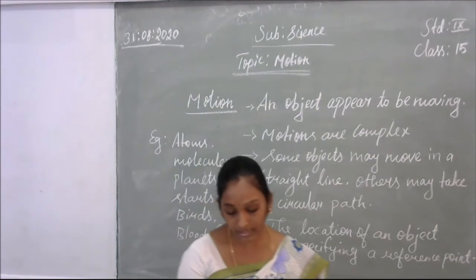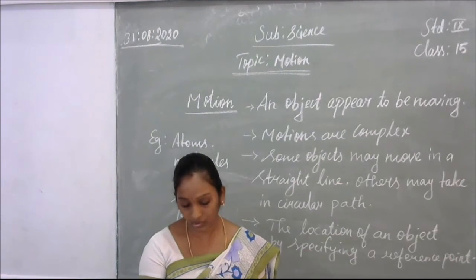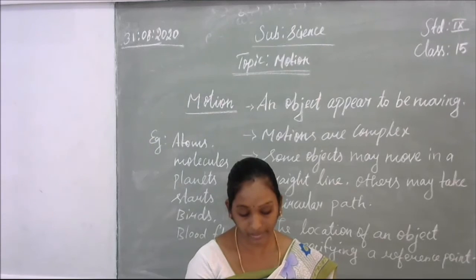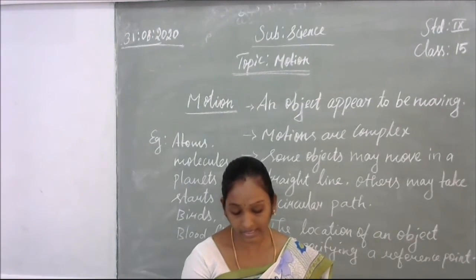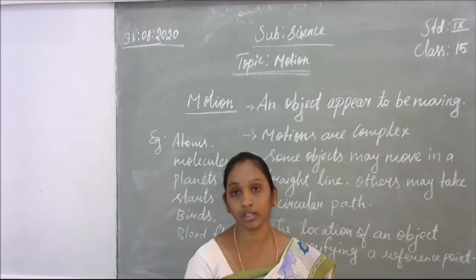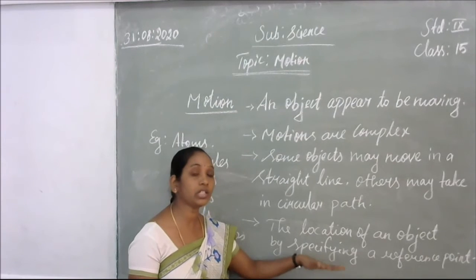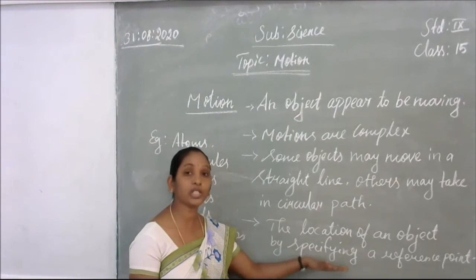Let us understand this by an example. Let us assume that the school in a village is 2 km north of the railway station. We have specified the position of the school with respect to the railway station. In this example, the railway station is the reference point. So the 2 km distance from one place to another means there is one reference point for that.